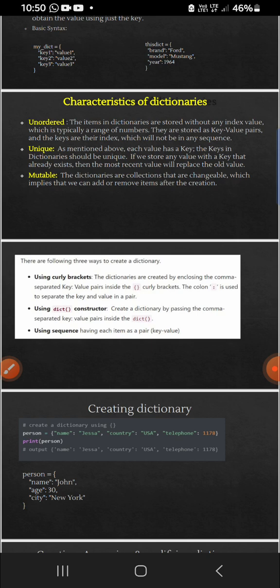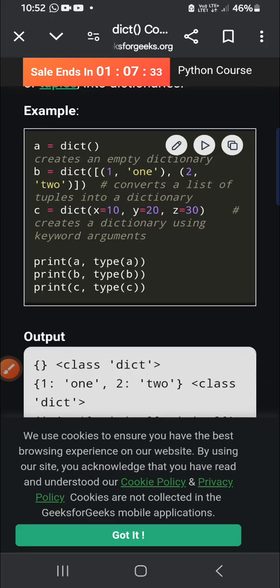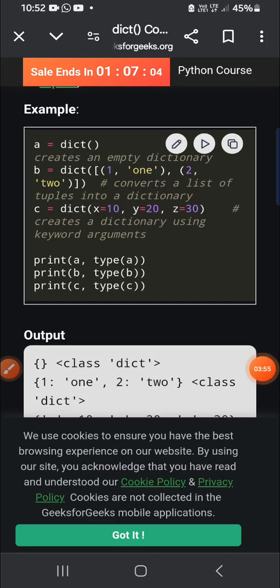Using sequence, using the dict constructor, and using curly braces. Now we learned how to do curly braces, right? This is how you create a dictionary.